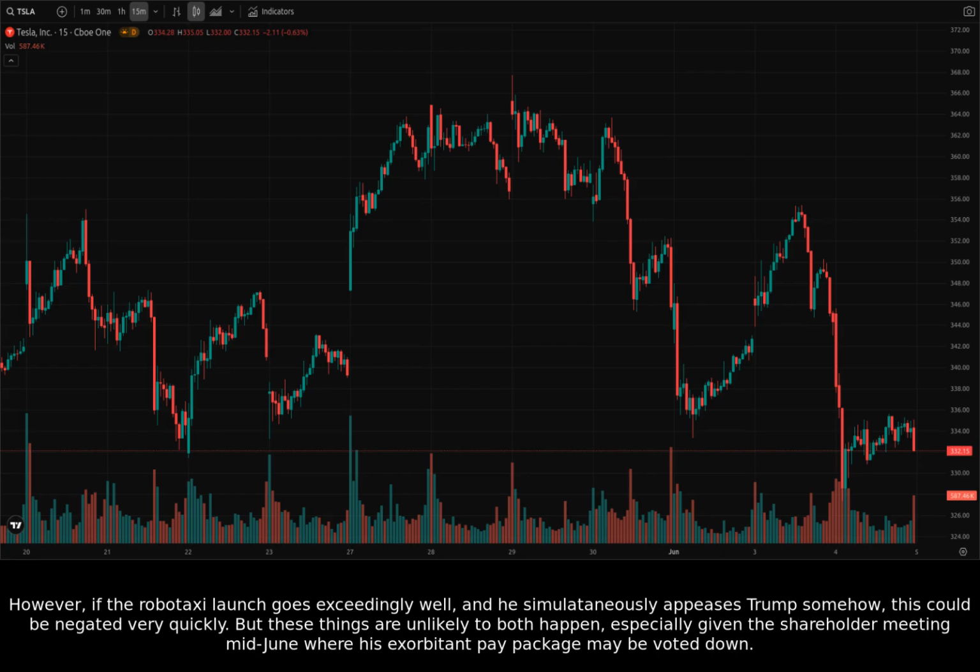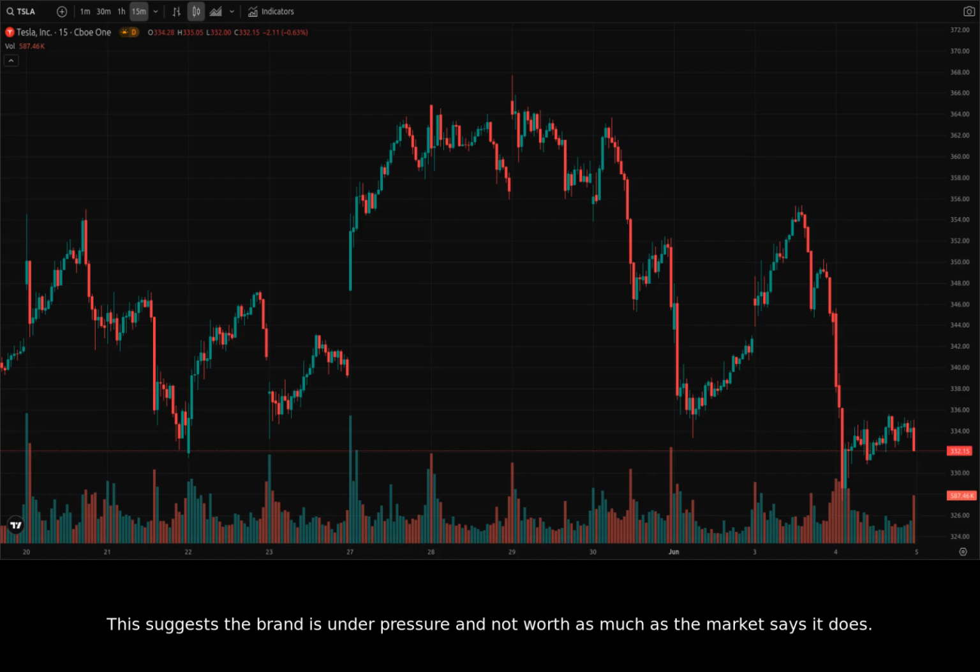However, if the Robotaxi launch goes exceedingly well and he simultaneously appeases Trump somehow, this could be negated very quickly. But these things are unlikely to both happen, especially given the shareholder meeting mid-June where his exorbitant pay package may be voted down. This suggests the brand is under pressure and not worth as much as the market says it does.